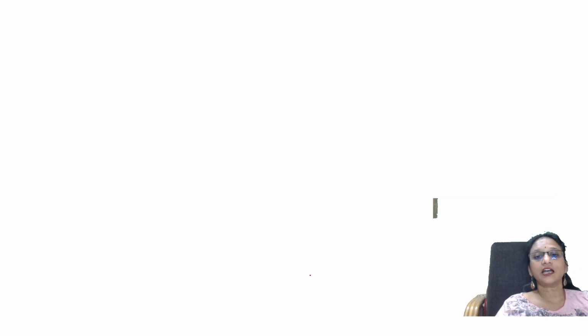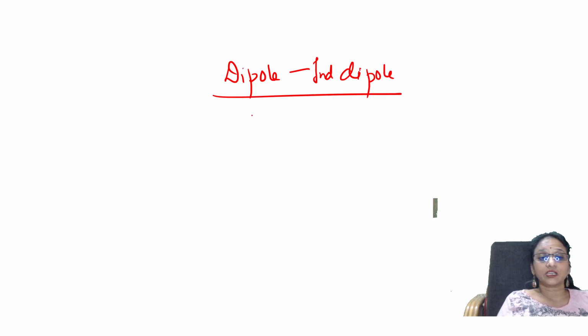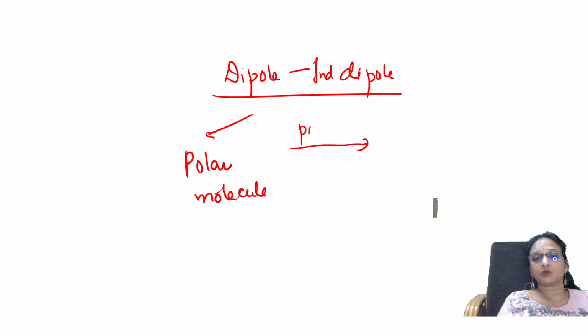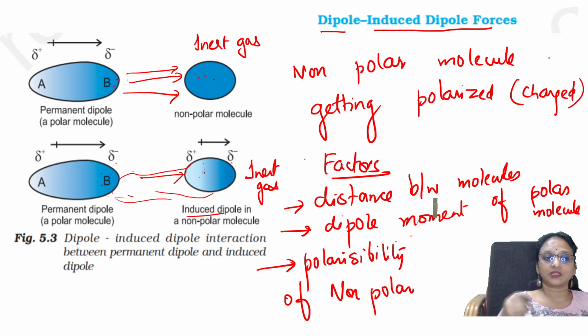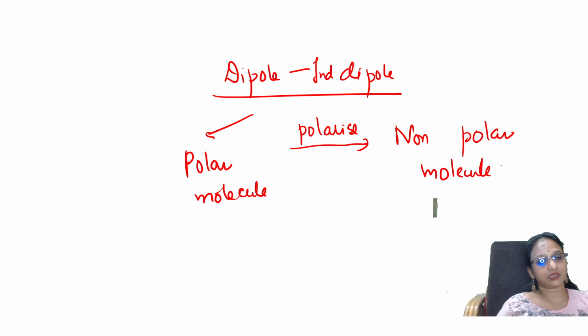Okay, this part is done. So what is the important thing to remember? In dipole-induced dipole, what is important, students? I require a polar molecule which is going to polarize a non-polar molecule, just like your inert gases. And the distance is important, the dipole moment of the polar molecule is important, and the polarizability of the non-polar molecule is important, as we have seen.